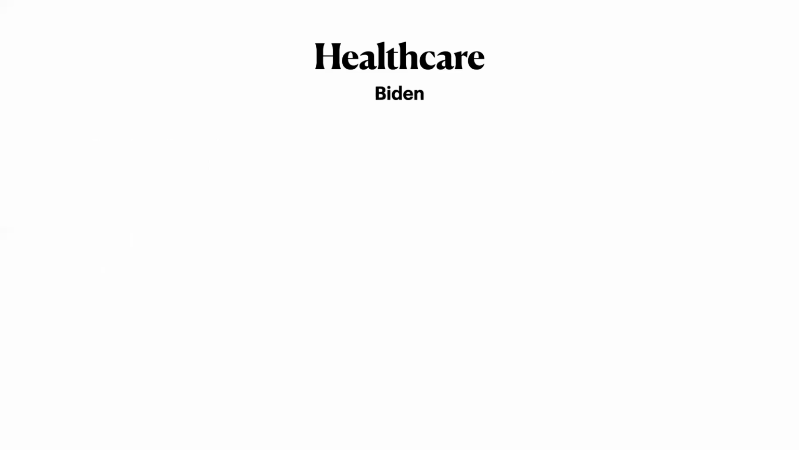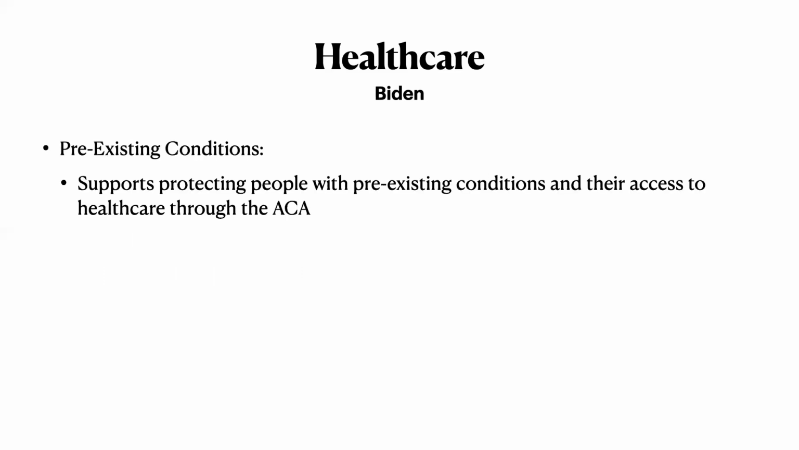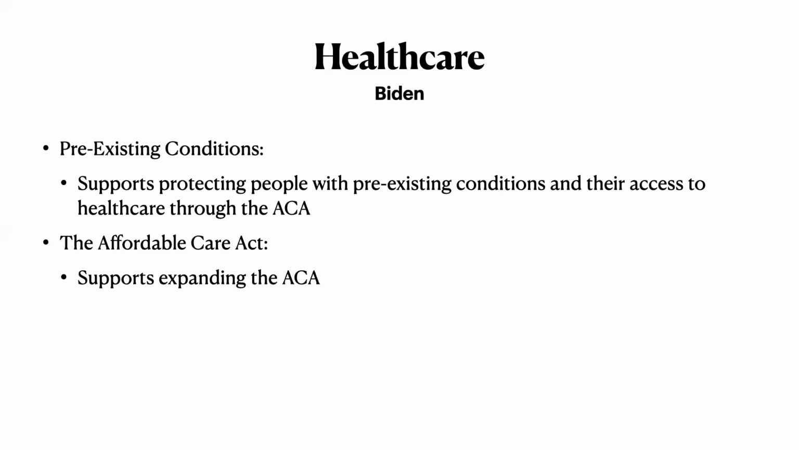Now let's take a look at former Vice President Biden. With pre-existing conditions, much like President Trump, he supports protecting people. However, he wants to do this through the ACA. There's a clause in there that they can't turn you away for pre-existing conditions, and he wants to keep that. With the ACA, he supports expanding it, which sets him apart from other Democrats, and this is what makes him more of a moderate instead of a progressive: he doesn't support a single-payer healthcare system. He actually said he would veto it if Congress passed it and he was in office.